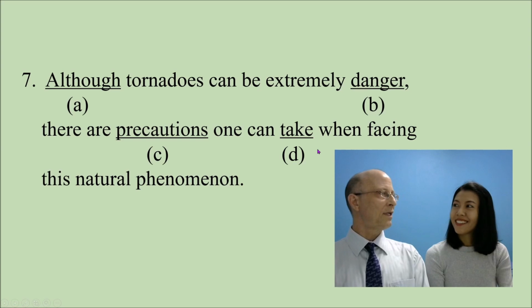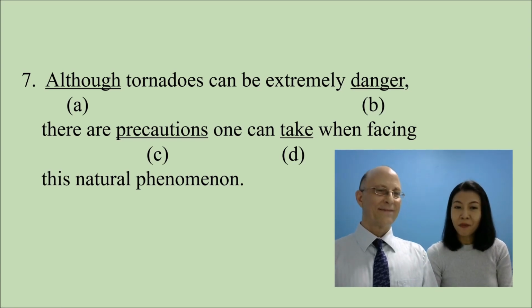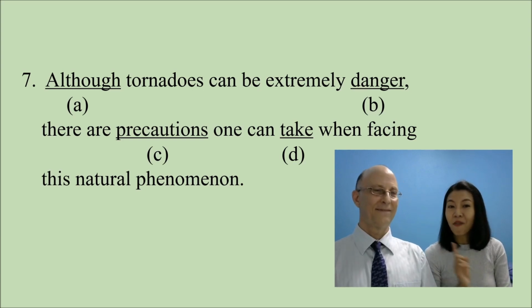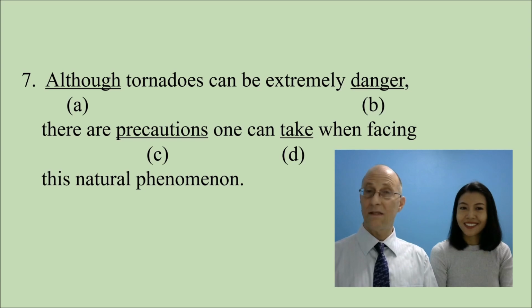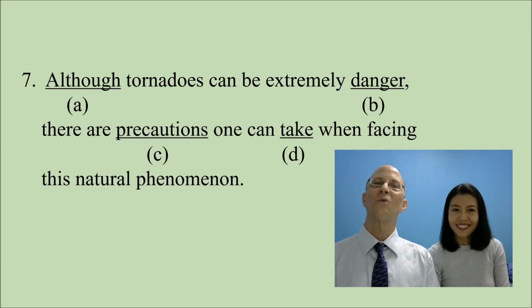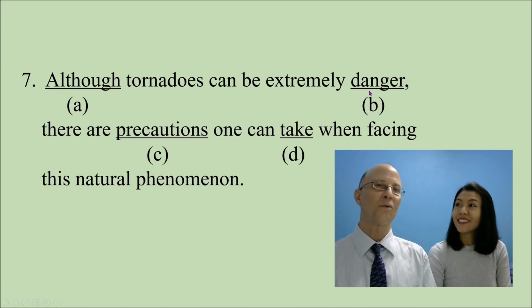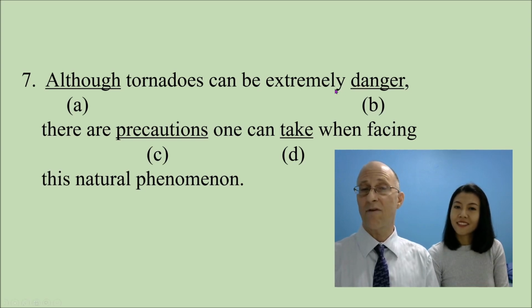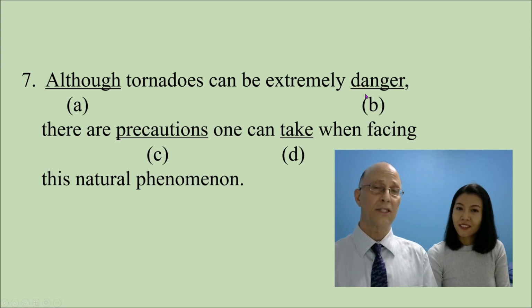What do you think about D? I will cut D as well because can is a modal verb. It must be followed by verb 1. Great, yes. Take is verb 1 or the present tense. So we're left with B, danger. This is the one that is incorrect, but there's another way to tell that it's incorrect. And that is because you have the verb be, and after the verb be, it's likely going to be an adjective. And after an adverb as well, extremely, it must be an adjective. So you have two signs that are pointing you towards adjective, and danger is a noun.